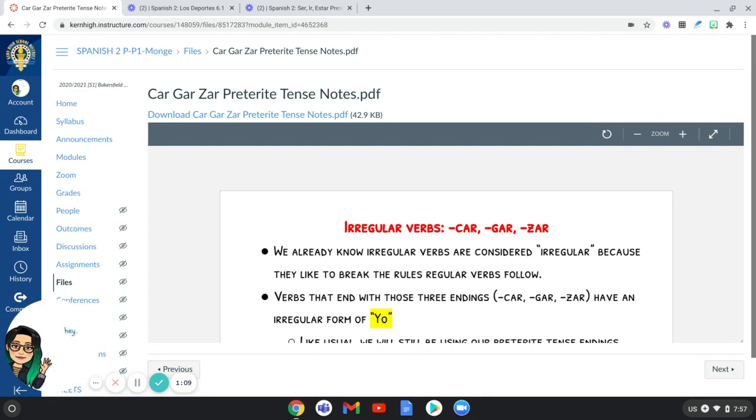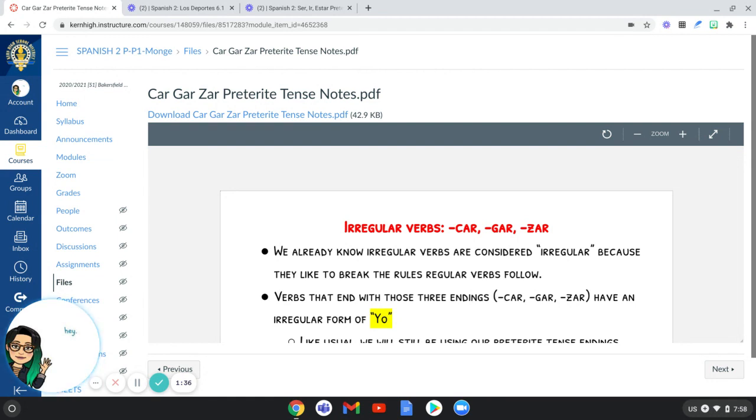If a verb ends with CAR, like practicar, or GAR, like jugar, to play something, or ZAR, like almorzar, which is to eat lunch, then it falls under this category.